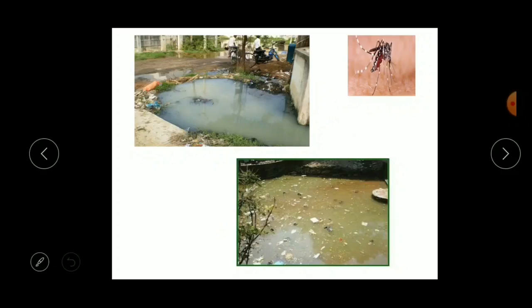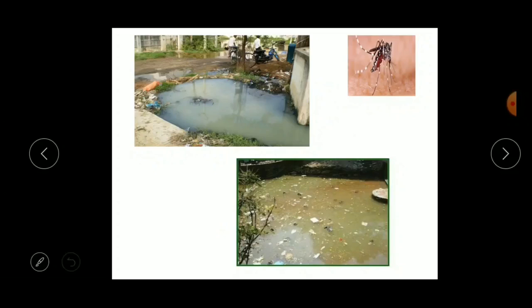Stagnant is nothing but the water becoming dirty by standing for a long time. Here you can see the water is standing in one place only. There is no flowing of water, so the water becomes very dirty. That is called stagnant water. So why has it happened? Because water comes from the houses and it is collected in pits.